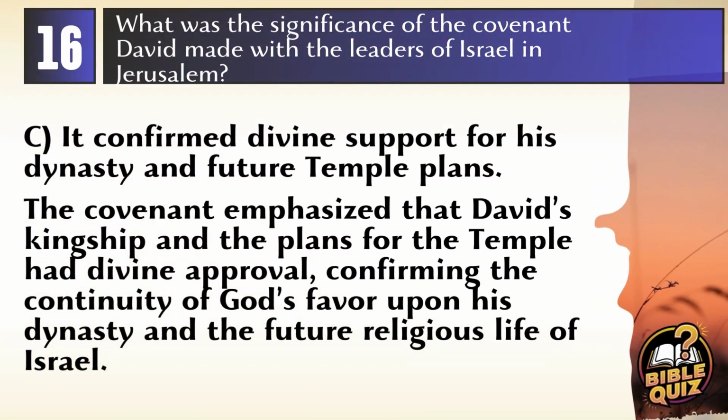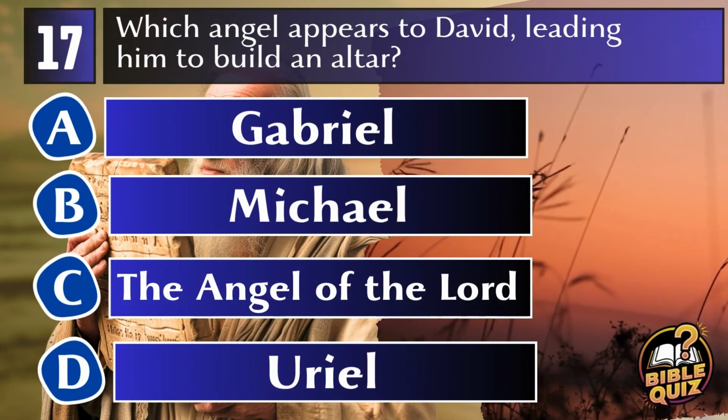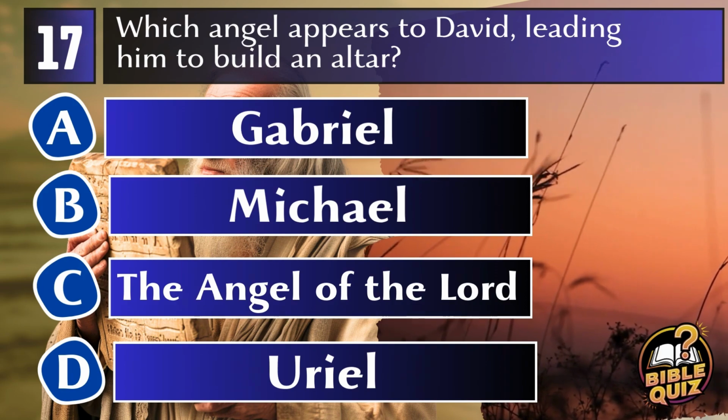Answer: C. It confirmed divine support for his dynasty and future temple plans. David's covenant with the leaders of Israel in Jerusalem was significant because it underscored divine approval for his kingship and the succession plans involving Solomon, particularly relating to the construction of the temple, thereby ensuring that his lineage and the worship practices would continue in alignment with God's commands. Question 17. Which angel appears to David, leading him to build an altar?